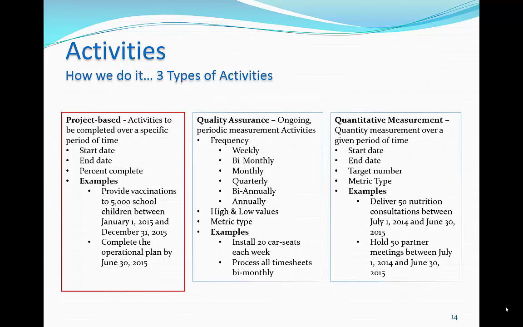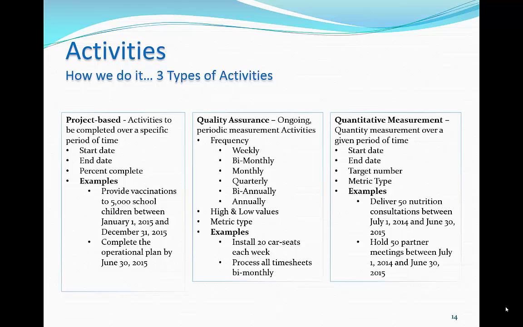An example of a project-based activity might be to provide vaccinations to 5,000 school children between January 1st, 2015 and December 31st, 2015. In this case, the start date would be January 1st, the end date would be December 31st. If the current date is June 30th, 2015, and 2,500 school children have been vaccinated, the % complete would be 50%.